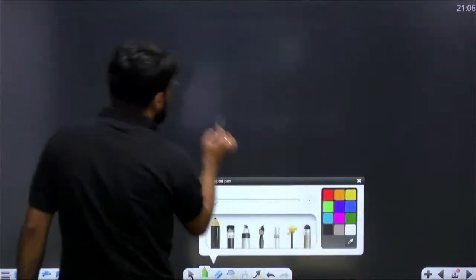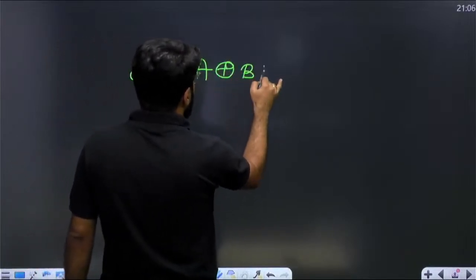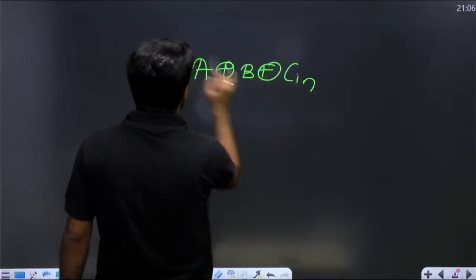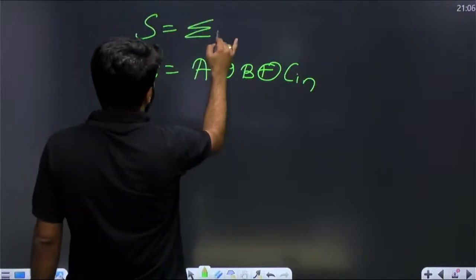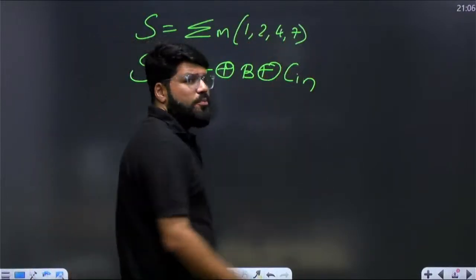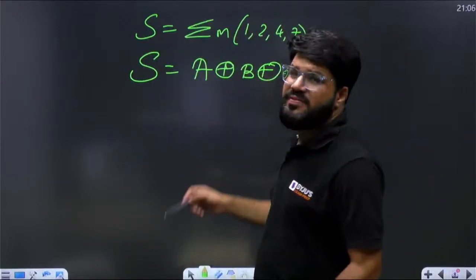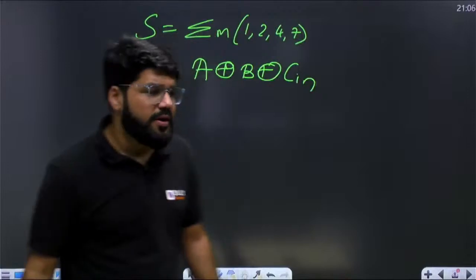So what is the logic expression for the sum? Sum is representing the 3-input XOR. Why is it a 3-input XOR? Because I explained it last class. Sum is high at the minterms 1, 2, 4, 7. I told you these are very important numbers to remember. The sum of the minterms 1, 2, 4, 7 is nothing but the 3-input XOR, as we already discussed.